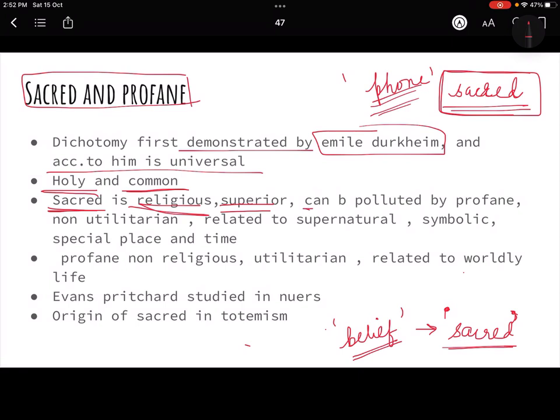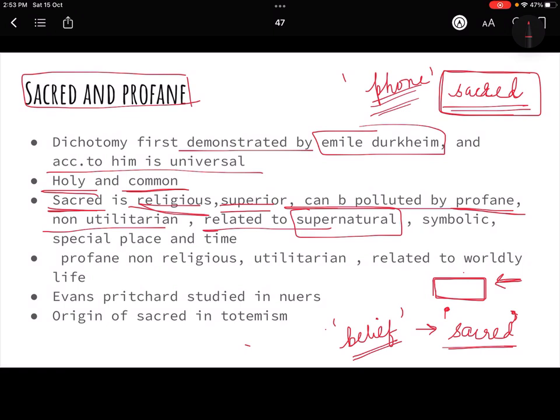Then sacred things can be polluted by profane. Obvious ही बात है. For example, oftentimes when you enter the mandir, you will take off the shoes, you will not wear dirty clothes, you will take a bath and go to the mandir. So all of this is because profane or worldly things can pollute the sacred. So you take actions like that, and it is non-utilitarian. We have talked about it. It is related to the supernatural, of course, because somewhere down the line it is connected to God, right? That is why it is sacred.